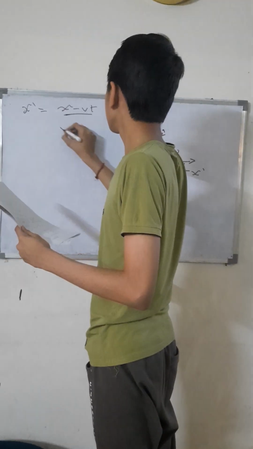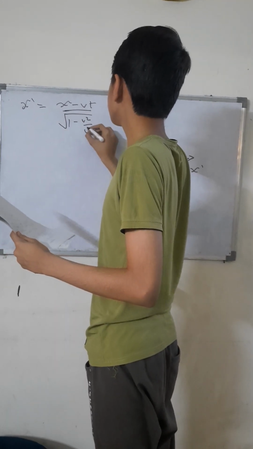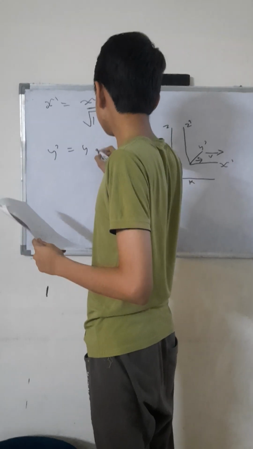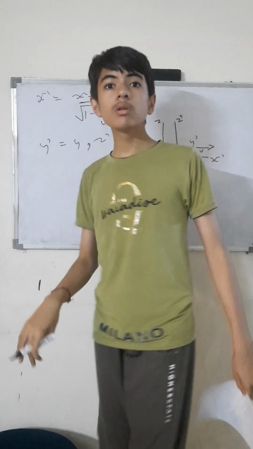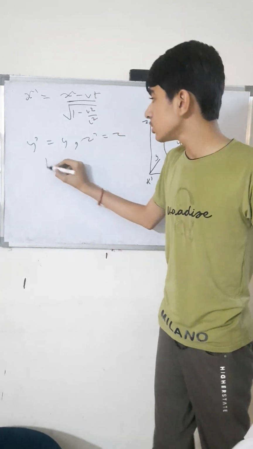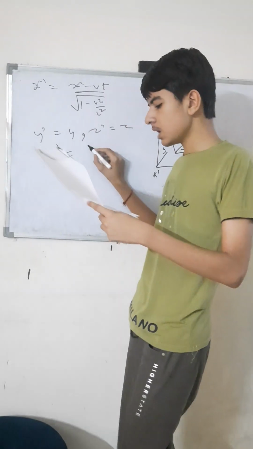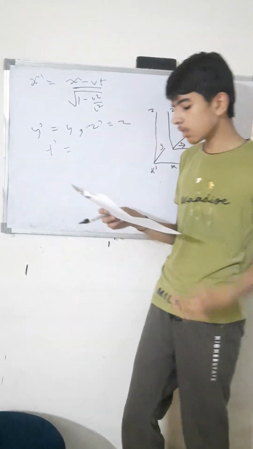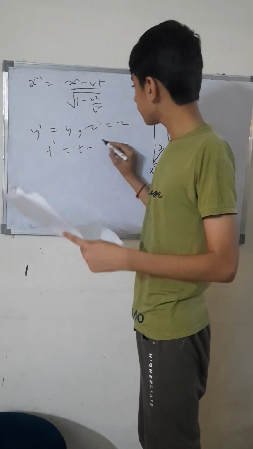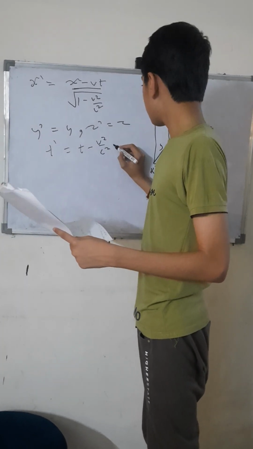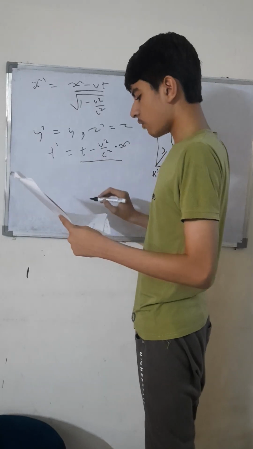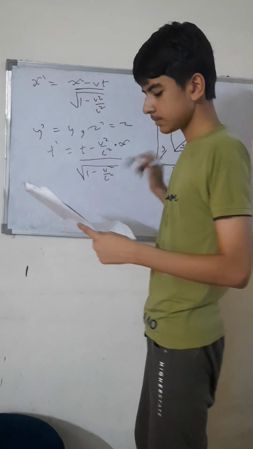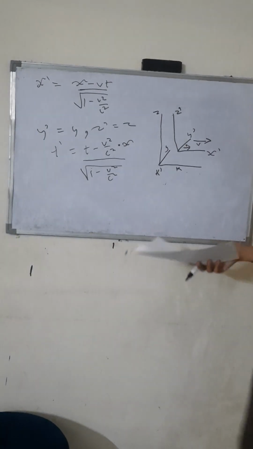x minus vt over root 1 minus v squared over c squared. And y prime would be y, z prime would be z. But the coordination problem really comes when we are talking about t prime. I'm talking about the Lorentz transformation. Ahead of this, I'll just be discussing the Galilei transformation as well. So t prime is t minus v over c squared multiplied by x, over root 1 minus v squared over c squared. This is the Lorentz transformation of our equations.